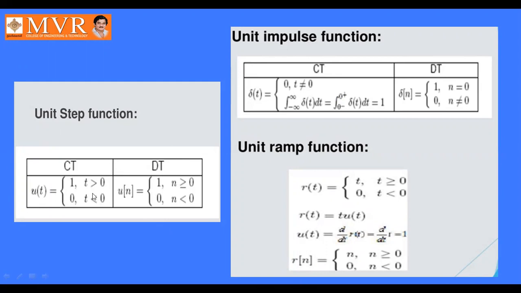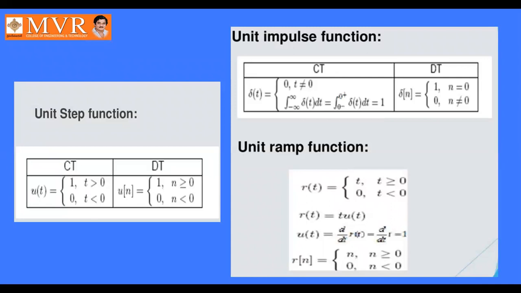The unit step function for continuous time is defined as u of t equal to 1 for t greater than 0, and 0 for t less than 0. In the same manner, u of n equal to 1 for n greater than or equal to 0, and 0 for n less than 0. This is the definition of the unit step function.